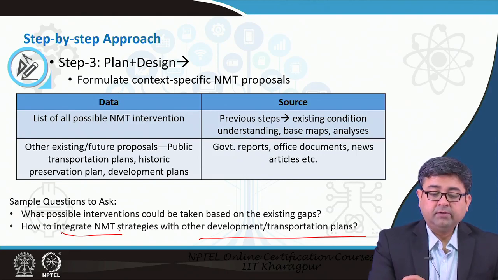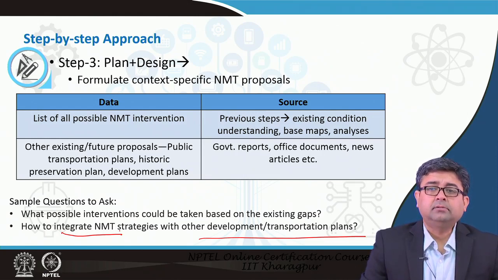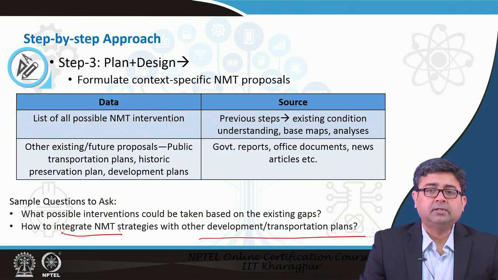For example, when we are talking about different types of interventions, you could be developing a new zebra crossing at an intersection, versus you may want to put a foot over bridge at the same intersection. Now, how do you prioritize between these two? This is a very common example in many Indian cities. Some junctions have foot over bridges for pedestrians to cross over, whereas some have good zebra crossings and signalized intersections. Given these two context specific proposals, how do you pick between them?